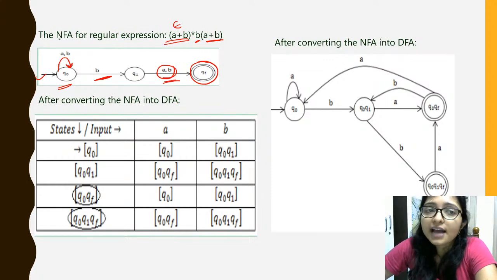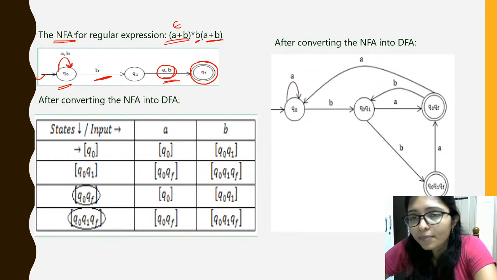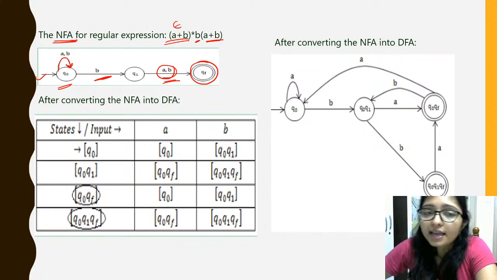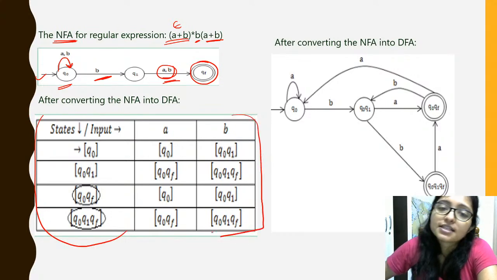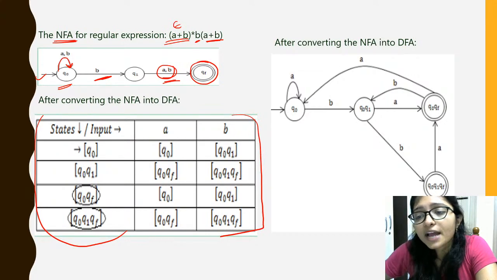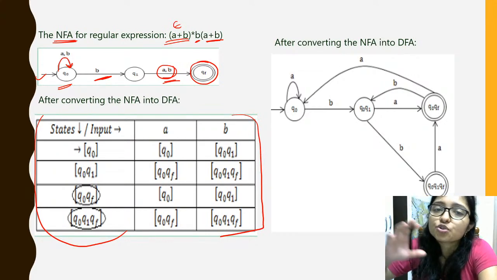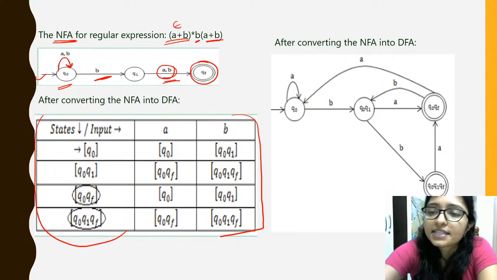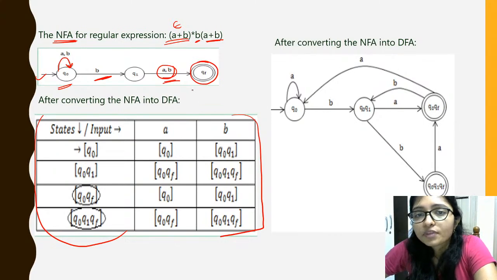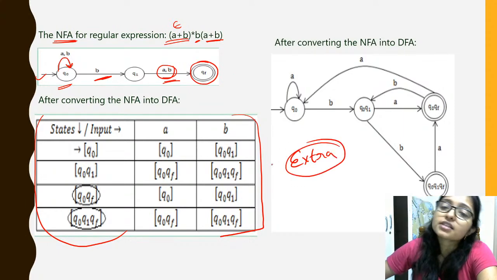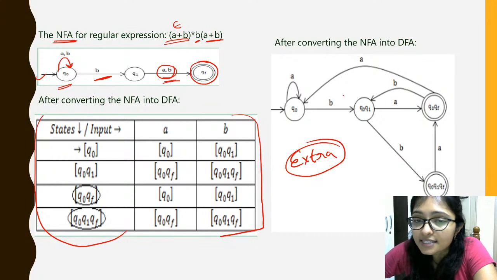Now there is a trick to remember this. It is the NFA, but it is asking for DFA, right? So I am showing you this. In that way you can compare, but always try to remember that in NFA you can see how many states are required. In DFA, after converting, there are some extra states required. Why is an extra state required?